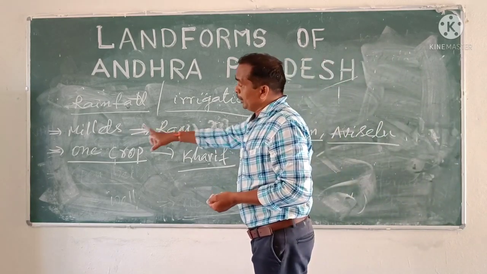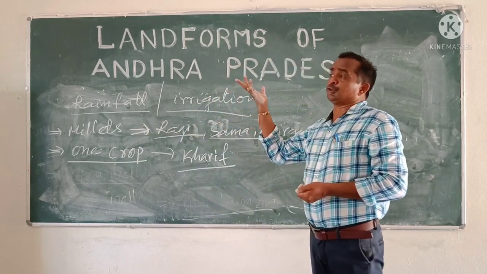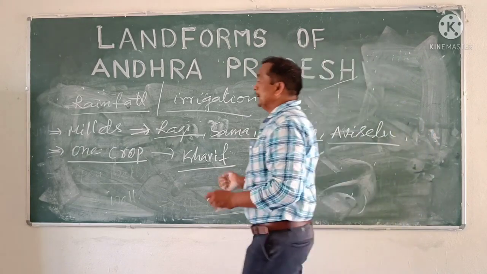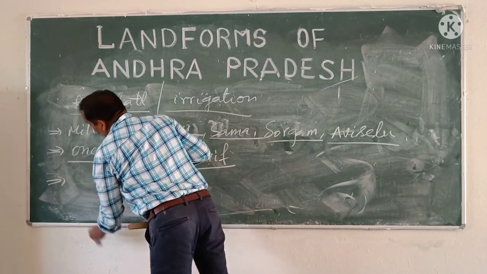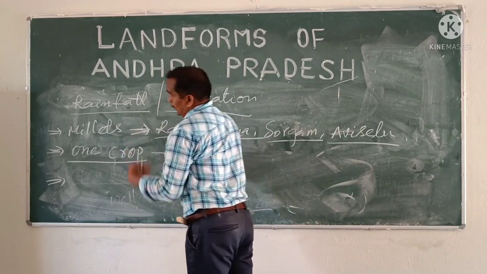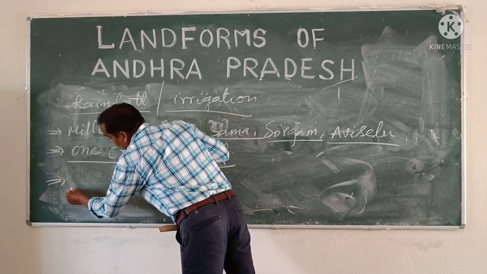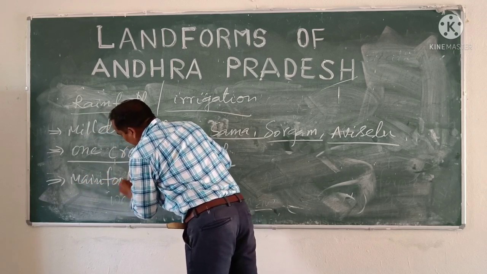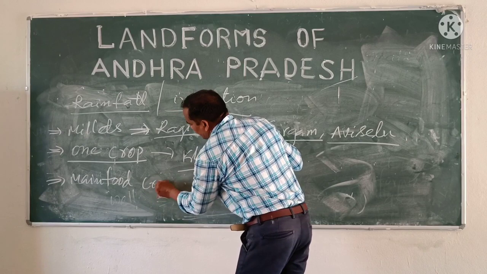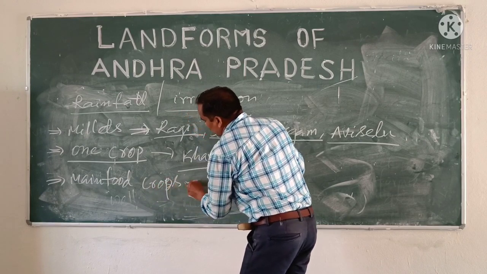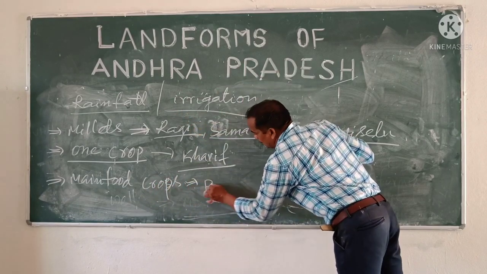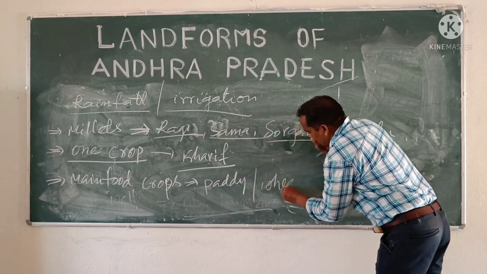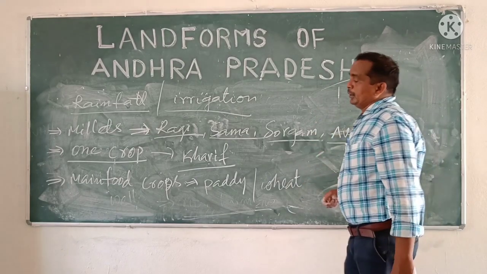That's why in addition to millets, main food crops, wheat and paddy, should also be sowed in the fields. Wherever huge water facilities are there, main food crops are also cultivated. Example: paddy and wheat.